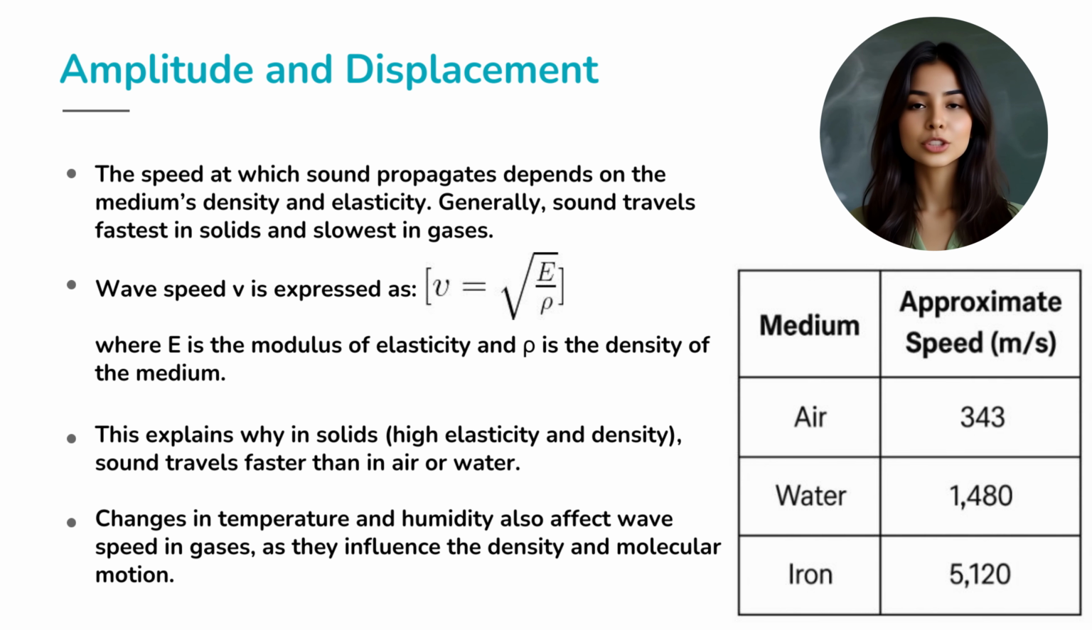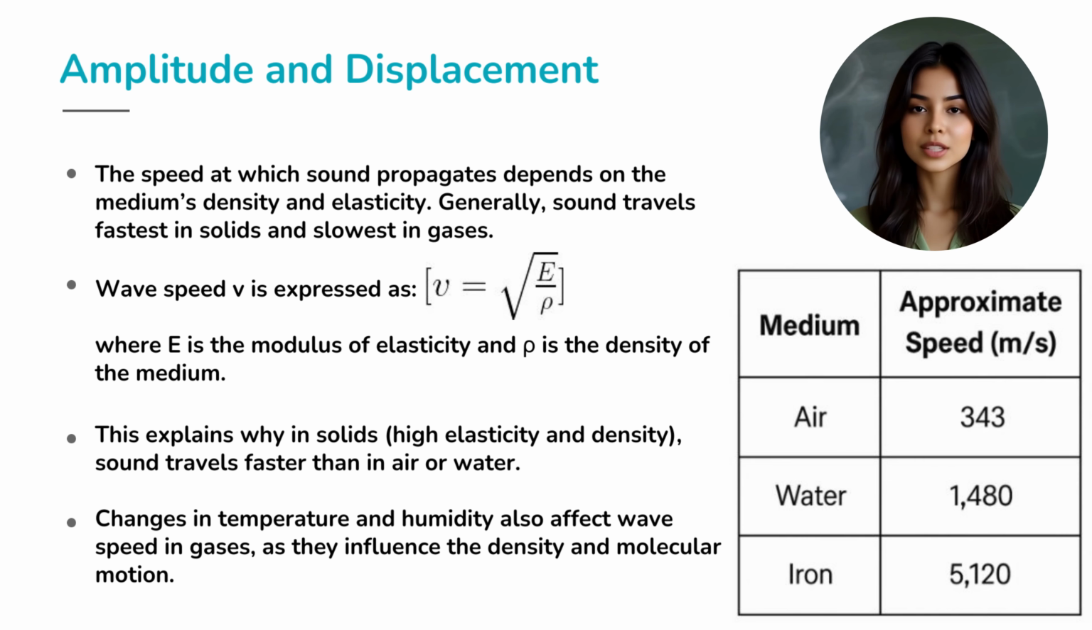Have you ever noticed how you hear a train approaching much earlier when your ear is pressed on the railway track compared to listening through the air? That's because sound doesn't travel the same way in all materials. The speed at which sound propagates depends on the medium's density and elasticity. Generally, sound travels fastest in solids and slowest in gases.